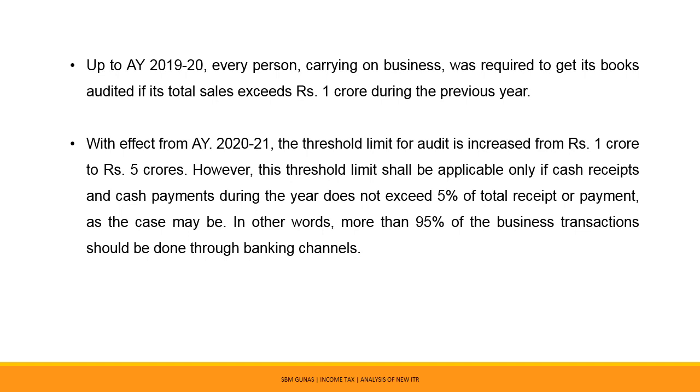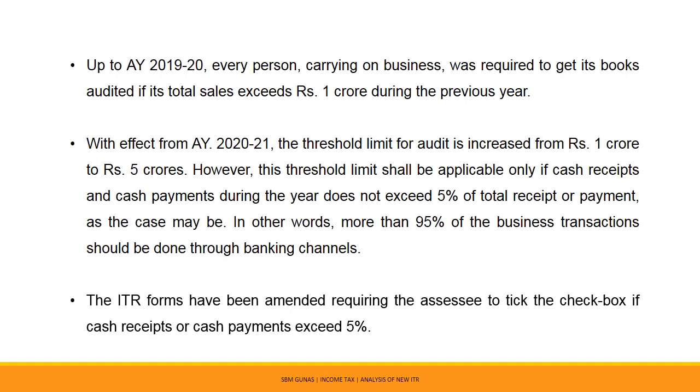However, the increased threshold limit of Rs 5 crores shall be applicable only if cash receipts or cash payments during the year does not exceed 5% of the total receipt or payment, as the case may be. In other words, more than 95% of the business transaction should be done through banking channel. To incorporate the above amendments, the ITR forms have been amended requiring the SSC to tick the checkbox if cash receipt or cash payment exceeds 5%. If SSC ticks the radio button of yes, he will be liable to tax audit under Section 44AB.